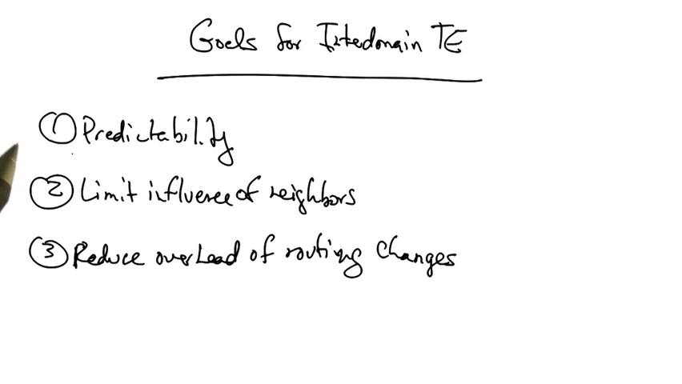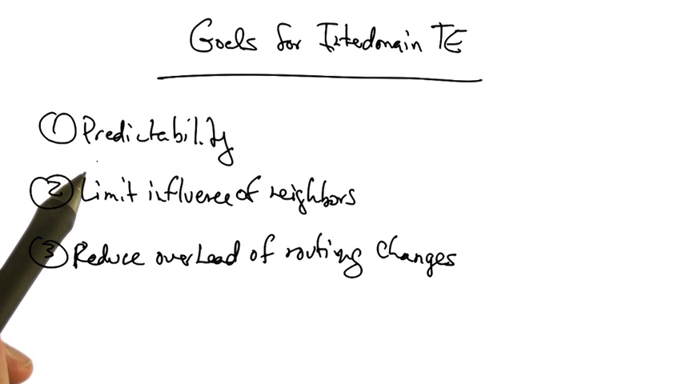Effective interdomain traffic engineering has three goals. One is predictability. In other words, it should be possible to predict how traffic flows will change in response to changes in the network configuration.